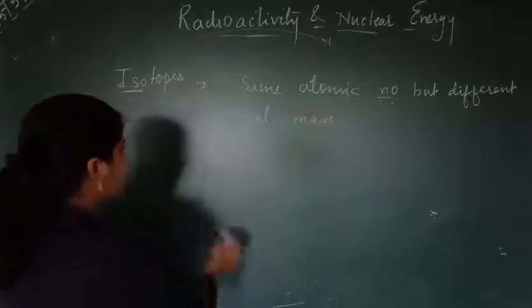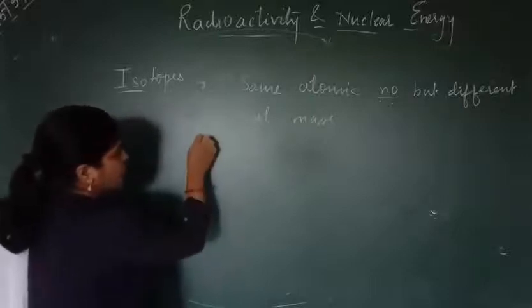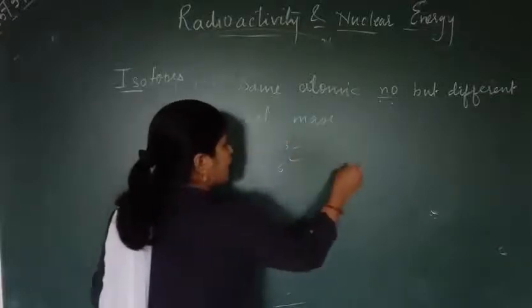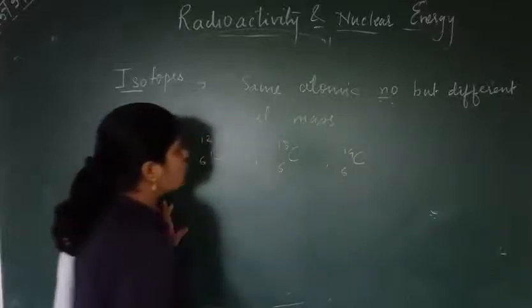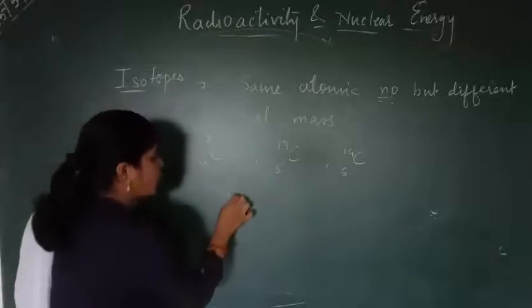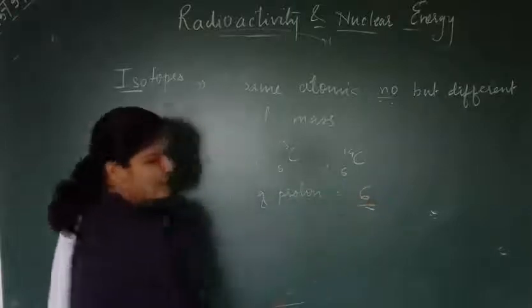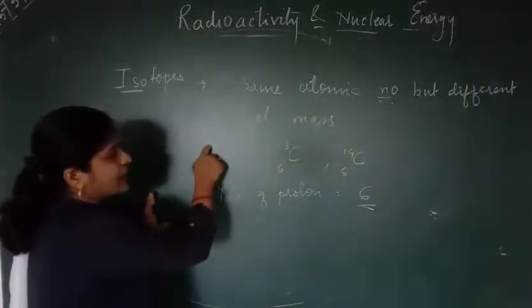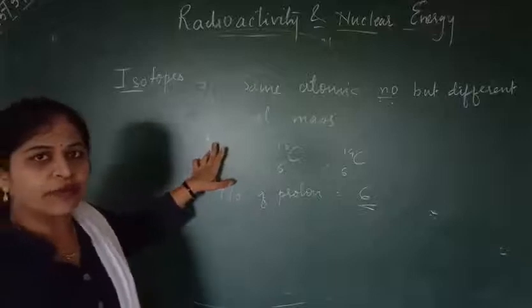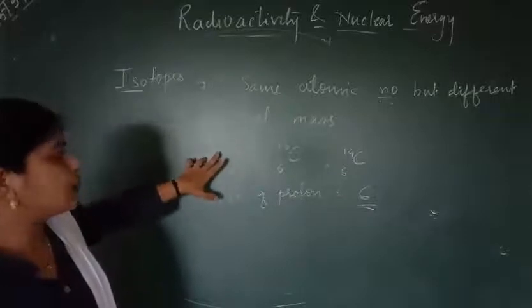The number of protons present in that particular element is the same. For example, I take carbon. Carbon has an atomic number 6, mass 12. I am making isotopes of carbon: carbon C-13, carbon C-14. So here you can see the atomic number is the same, that is, the number of protons in a carbon atom is the same, equal to 6. But there is a difference in its mass. As we found previously, to find the number of neutrons, atomic mass minus protons: 6 plus 6 is 12, so the number of neutrons and protons are equal.